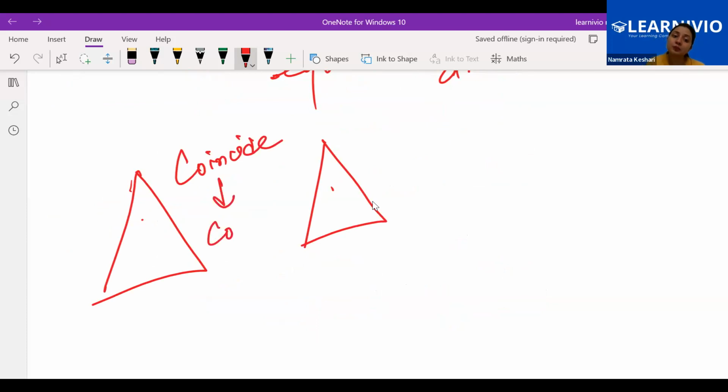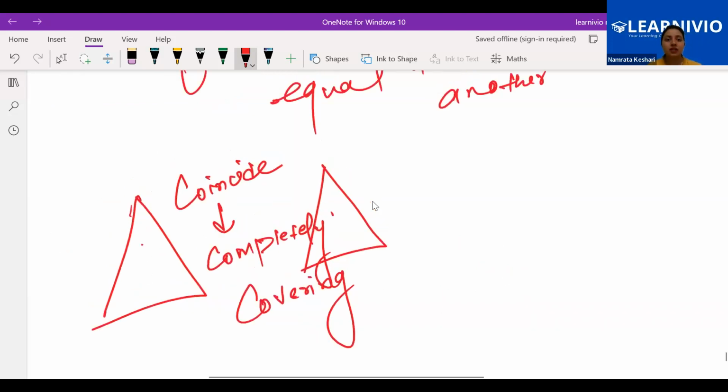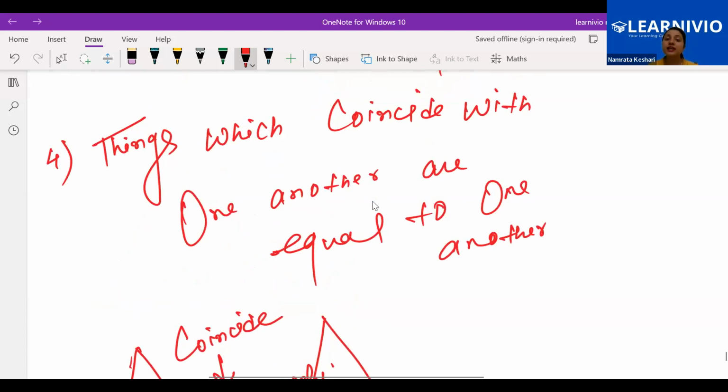That means completely covering each other. That means both are exactly same. Yes or no? Same in what? Same in shape and size. Yes or no? Yes, ma'am. Okay. Let's read the statement. Things which coincide. Coincide means overlap. When one is there and you are going to place the other one on that, and if it is just completely covering each other, that means both are exactly same. Both are exactly equal. Equal means equal in measurement.